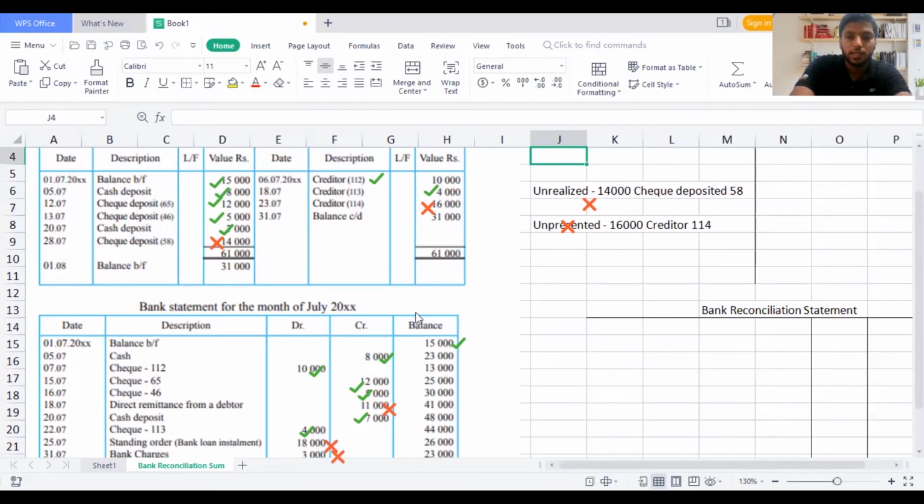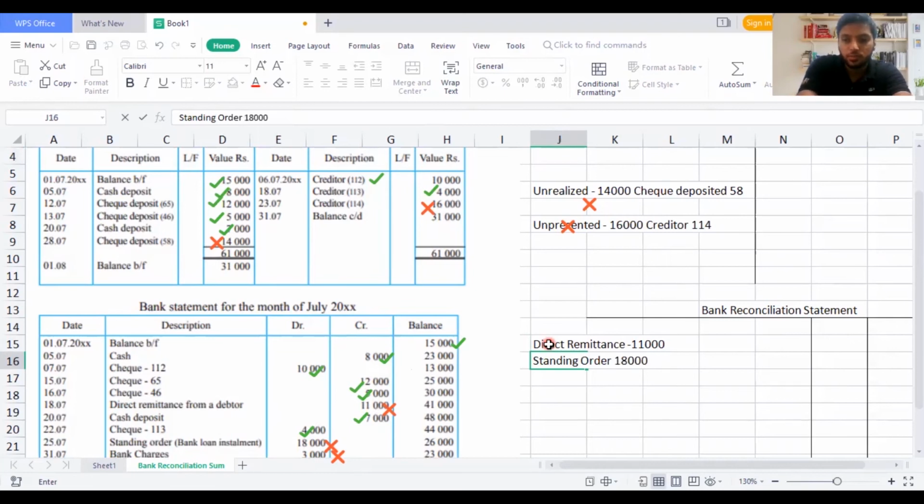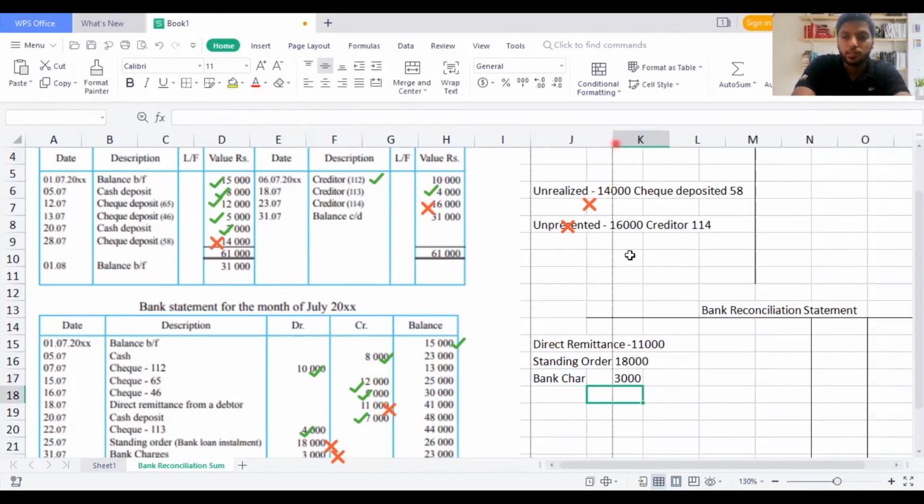So what are the things they have given? Direct remittance, standing order, and bank charge. You can see my spotlight. Direct remittance from a debtor, standing order, bank loan installment, and bank charge. So I'll write here direct remittance, they haven't taken. How much? 11,000 from a debtor. Then we have standing order. What I have, they haven't taken. Standing order is how much? 18,000. And then bank charges. They are making the standing order a bank loan installment. So bank charges 3,000. So you understood this, guys. This is that easy to understand. We found the differences. There are 5 differences.